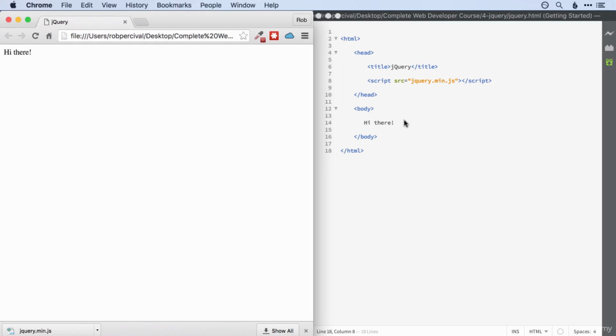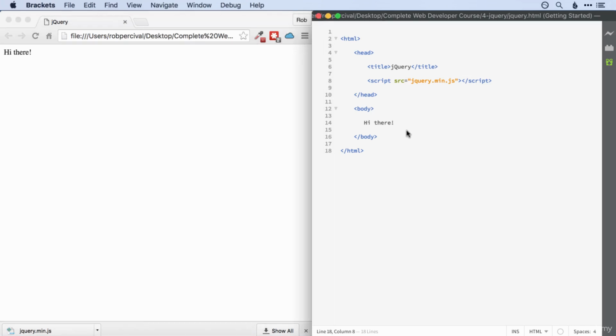So one question that might come to mind is, how on earth do we know whether or not jQuery is actually loaded? It doesn't do anything. Well, one way would be to start typing some jQuery and see if it works. But that's not a great solution because you might want to have some kind of JavaScript code that at least runs if jQuery is not working. So let me show you how we can test for jQuery in a reliable way.